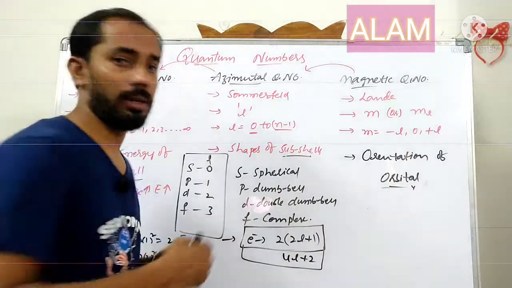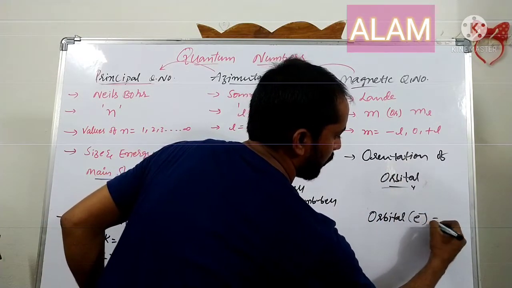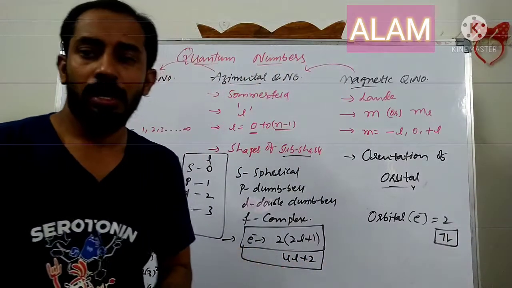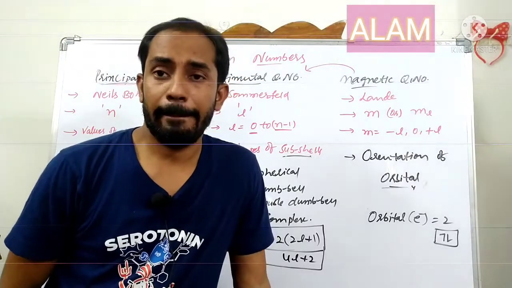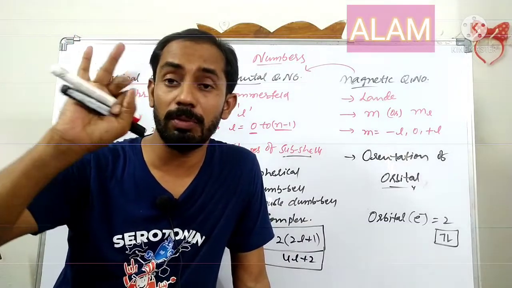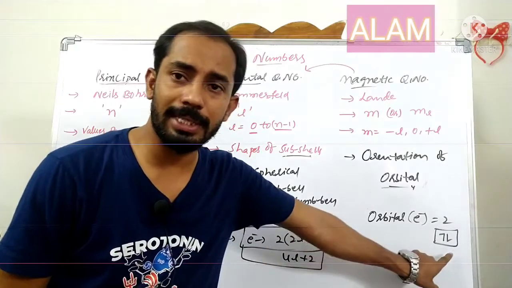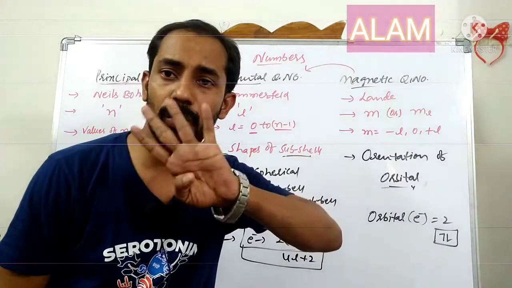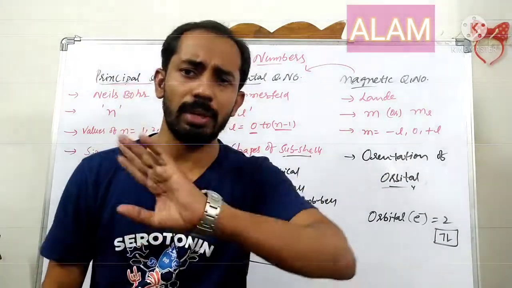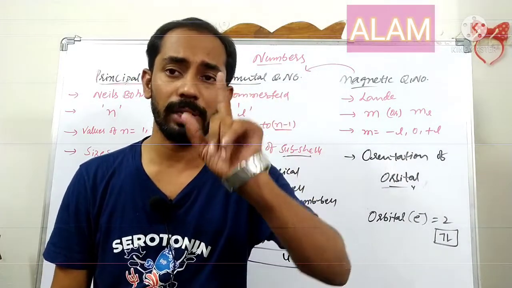Next, any orbital has a number of electrons equal to 2, according to the electronic configuration. For writing the electron configuration, we need three rules: Aufbau principle, Pauli's exclusion principle and Hund's rule, along with orbital charts. Pauli's exclusion principle says that no two electrons in an atom can have all four quantum numbers the same. Three may be the same, but the fourth one should be different.